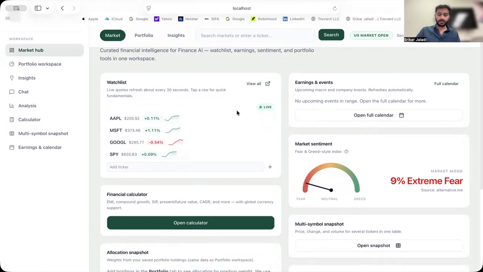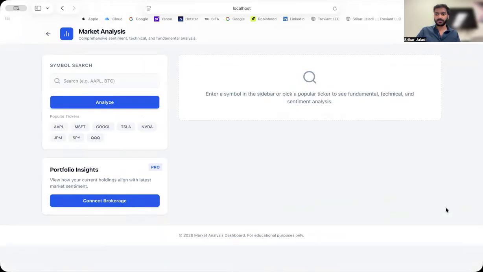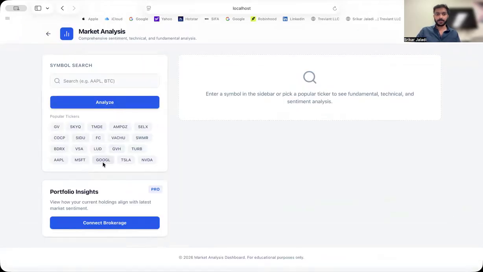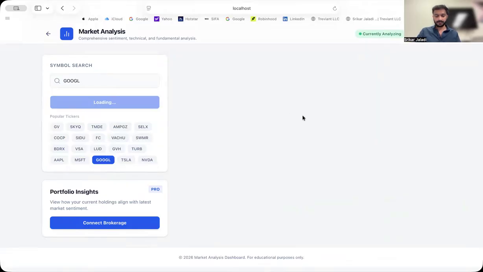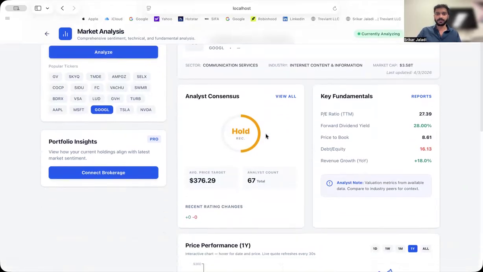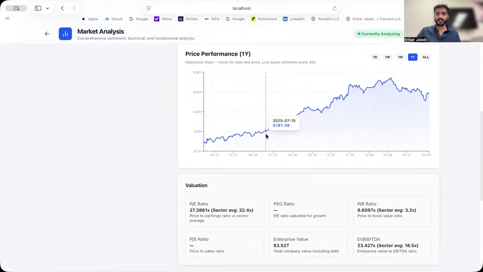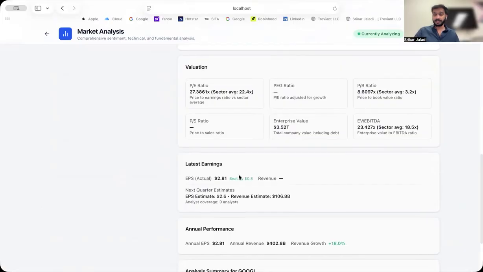And you can add your watchlist and see the analysis of your stocks. You can type in any stock you want, and it will give you the whole analysis of it: the current price, what analysts are saying about it, all the fundamentals, the price points, the valuation of the stock, and the latest earnings.